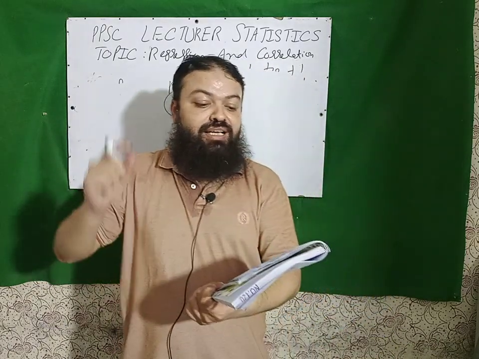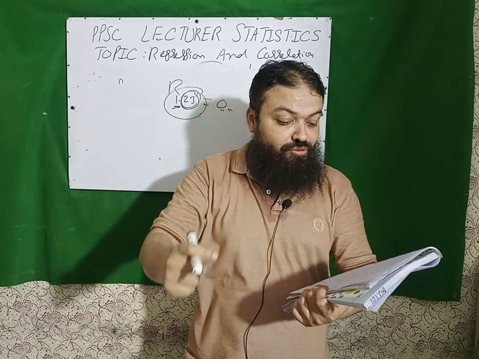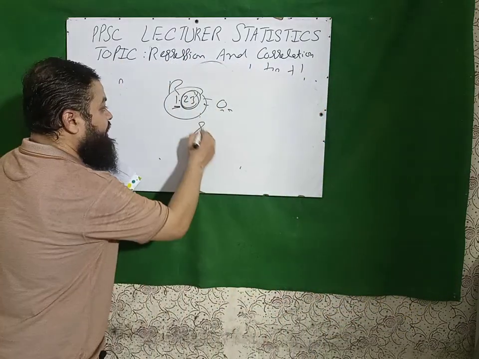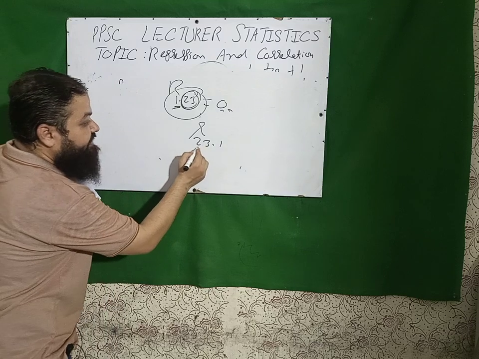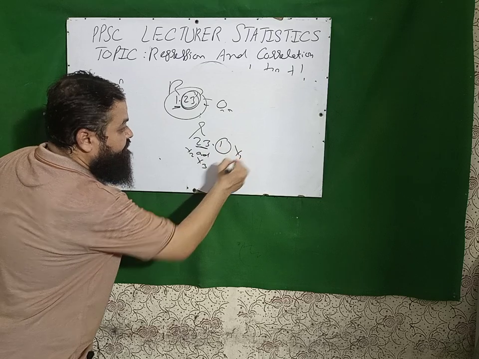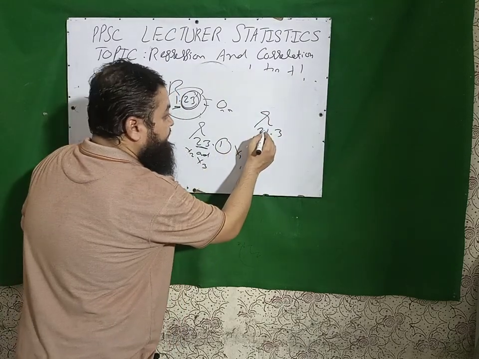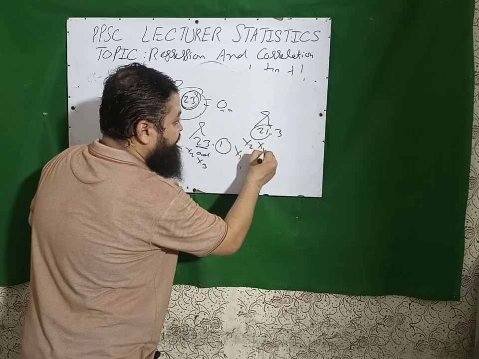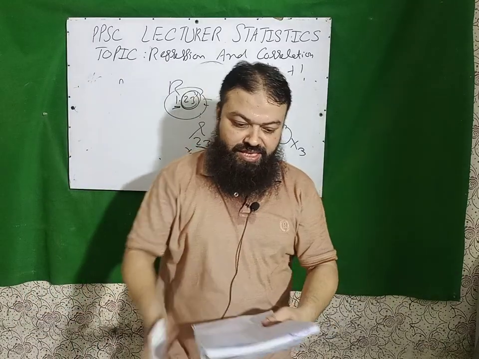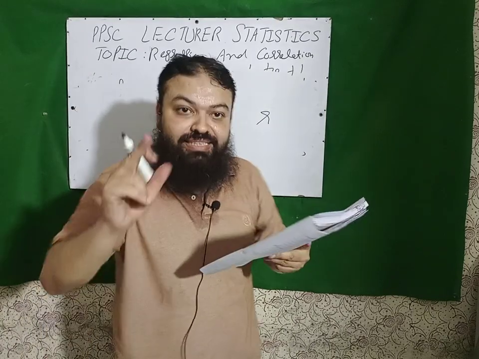Next is, the technique used to examine the relationship between any two variables by removing the effect of the third one is partial correlation. Next is the partial correlation R23.1. Actually we are checking the relationship of x2 and x3 by removing the effect of x1. If they ask in the paper R21.3, it means that we are checking the relationship of x2 and x1 by removing the effect of the third variable x3. Next question is, significance of partial regression coefficients is tested by t-test.